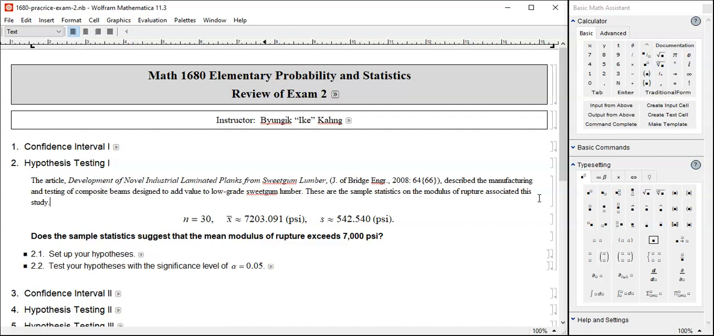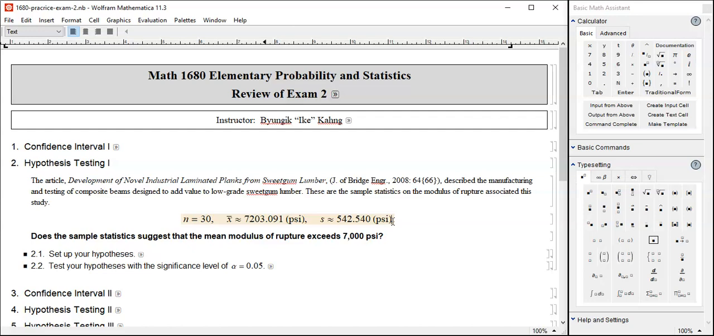The article, Development of Novel Industrial Laminated Planks from Sweet Gum Lumber, Journal of Bridge Engineering, 2008, volume 64, 66, describes the manufacturing and testing of composite beams designed to add value to low-grade sweet gum lumber. These are the sample statistics. And here we go.